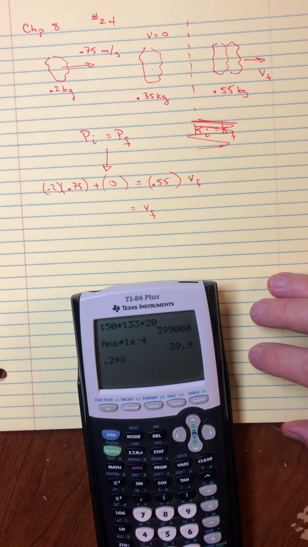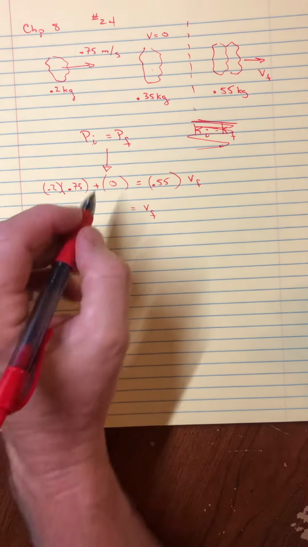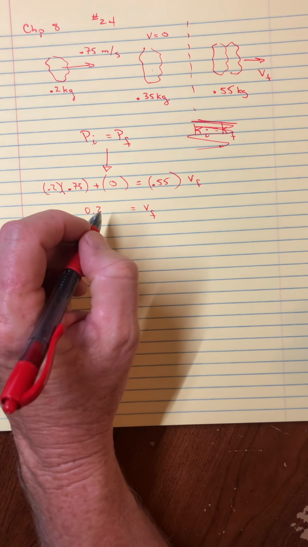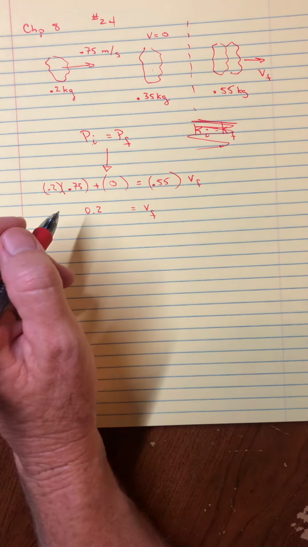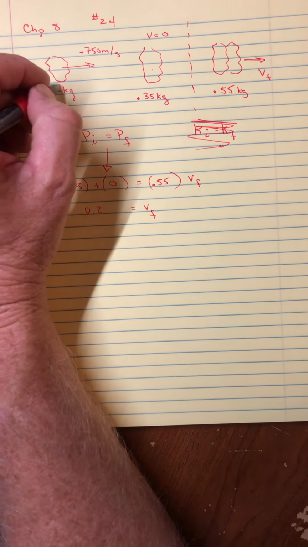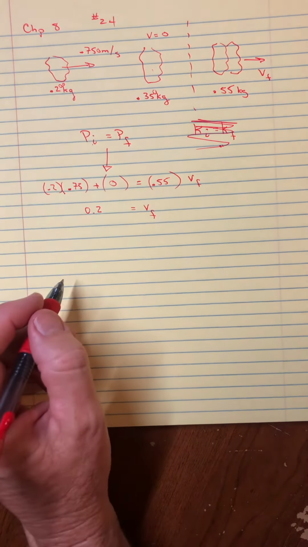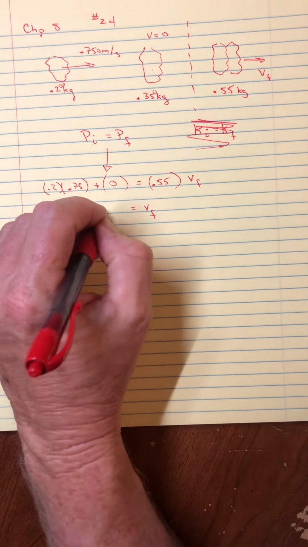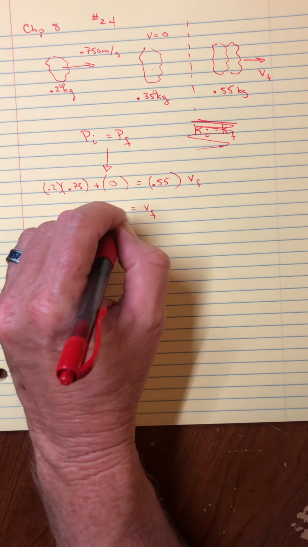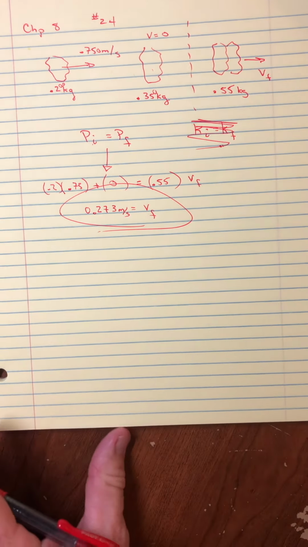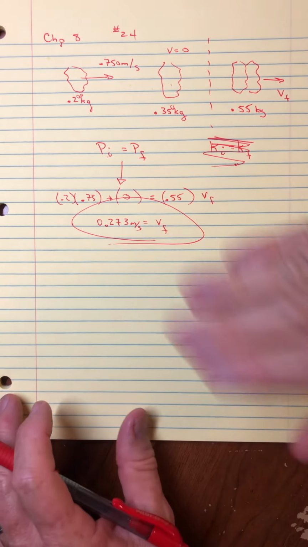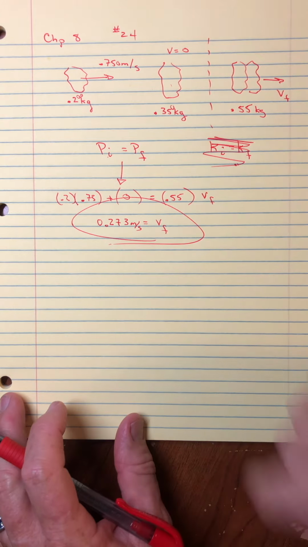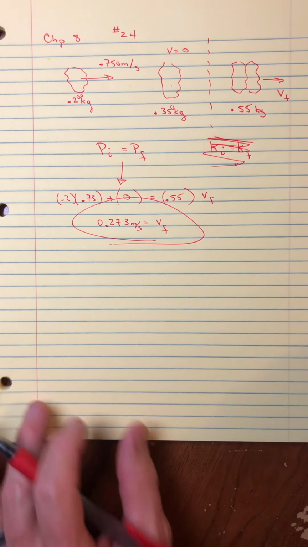So 0.2 times 0.75 divided by 0.55 gives me a speed afterwards of 0.2727. Maybe I should look here at significant figures. I didn't put it up here, but there was a 0, a double 0, a 0 there. So we've got 3 significant figures. So I'm going to go with 0.273 meters per second for the final speed. Okay? Conservation of momentum. That's simple. The words elastic and inelastic have nothing to do with the principle of conservation of momentum. It has to do with kinetic energy. All right, take care.